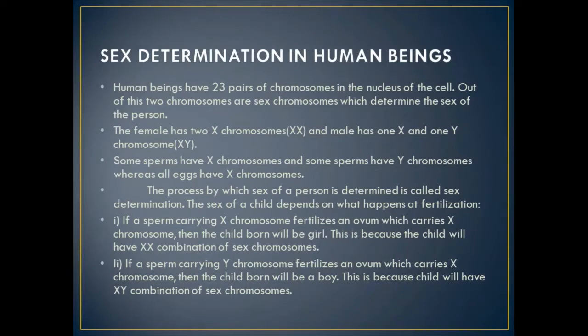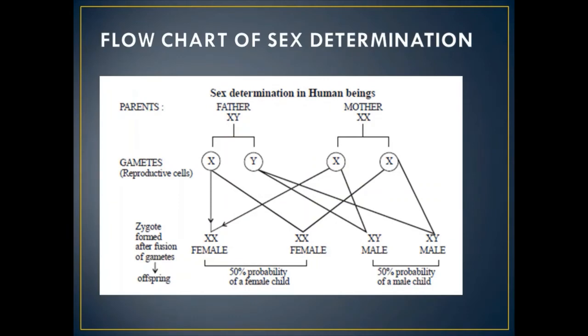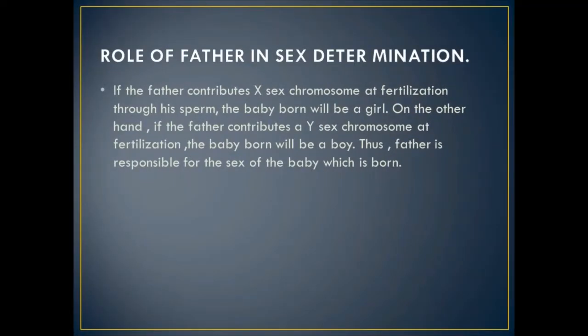Secondly, what will be the second probability? If a sperm carrying a Y chromosome fertilizes an ovum which carries an X chromosome, then the child will be a boy. This is because the child will have the XY combination of sex chromosomes. So there is a 50% probability of a male child and 50% probability of a female child. The father plays the role in sex determination because of the sperms which are produced in the male.